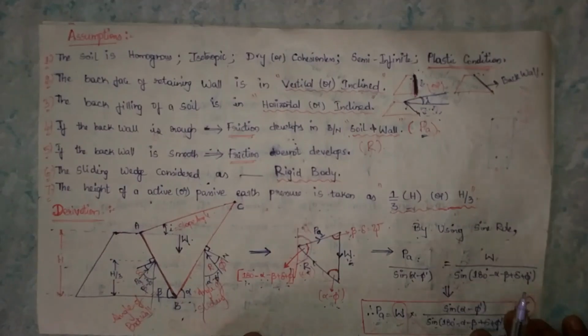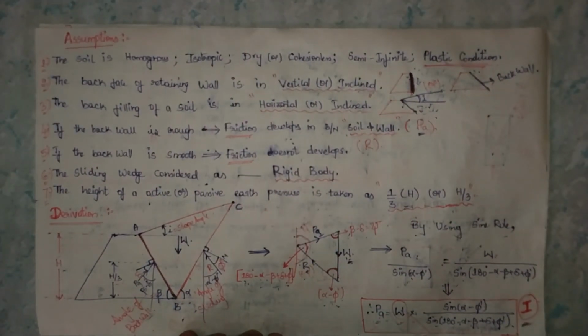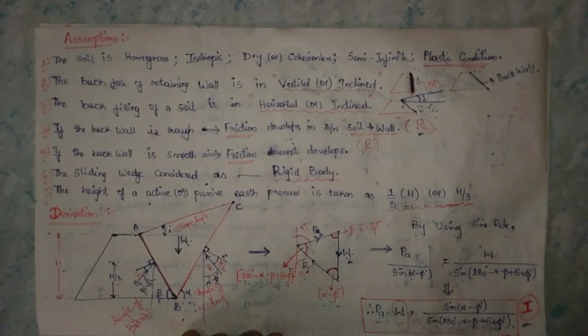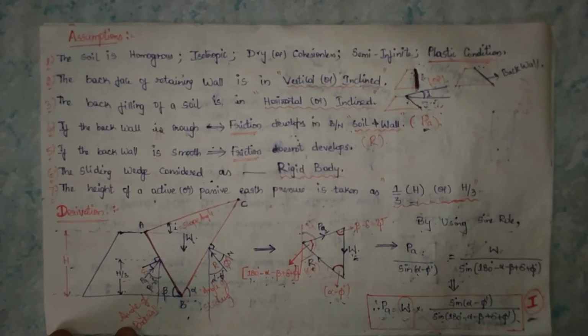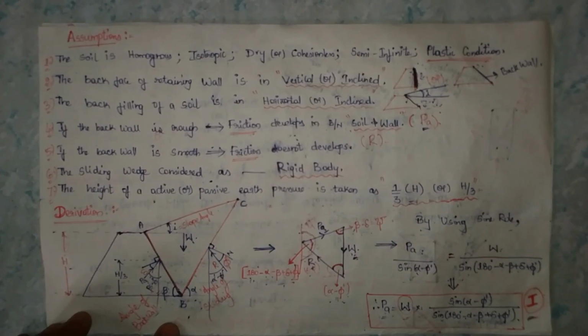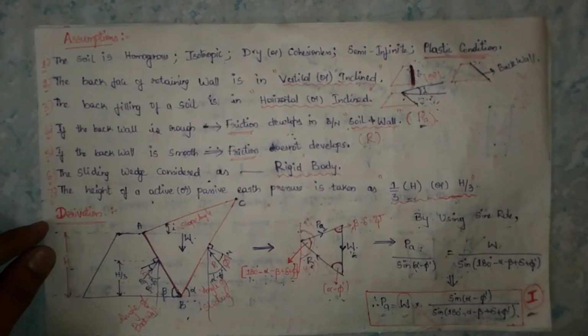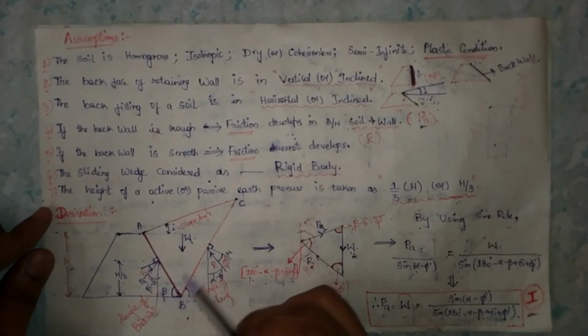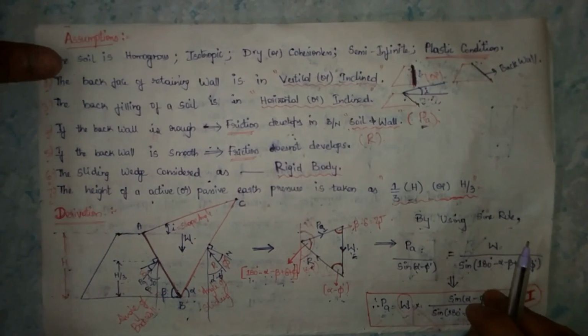For the derivation part, Coulomb has considered only the condition of sliding wedge failure. So due to the sliding wedge failure, we have to derive the earth pressure theory. In this figure, we see a retaining wall with an inclined back face, and H is the height of the retaining wall. ABC is the sliding surface. ABC is the sliding wedge failure.